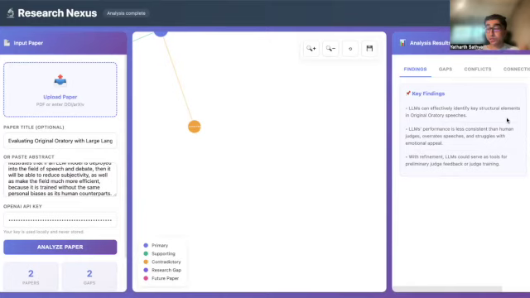Research Nexus transforms lit review from hours of searching into just minutes of discovery. I'm building an AI research partner that helps researchers like me discover the next breakthroughs in the future.